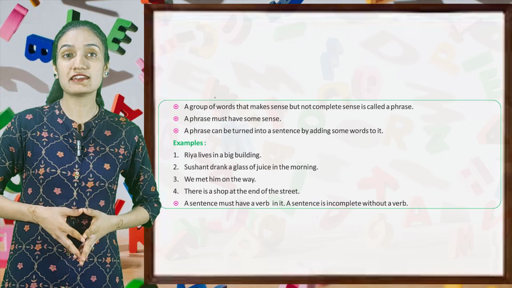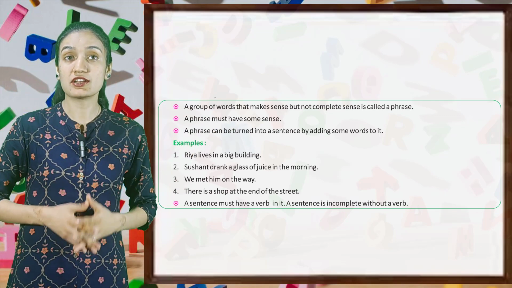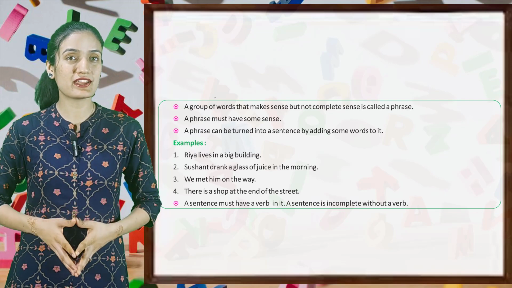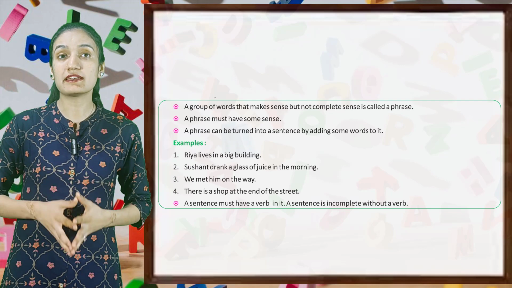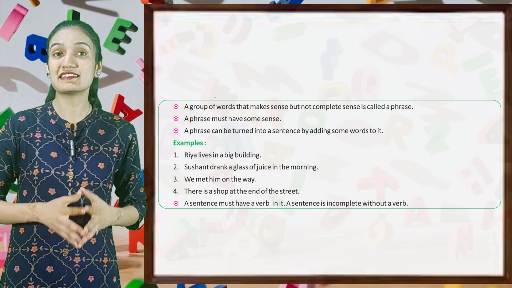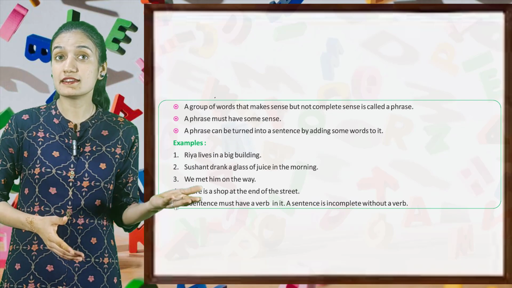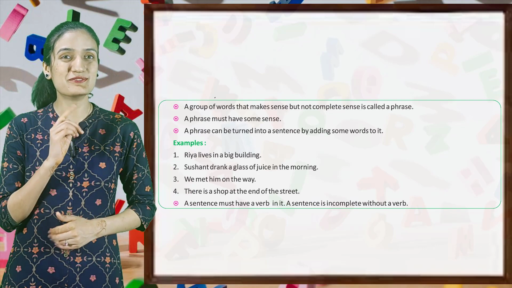Examples, Ria lives in a big building. Sushant drank a glass of juice in the morning. We met him on the way. There is a shop at the end of the street. A sentence must have a verb. A sentence is incomplete without a verb.